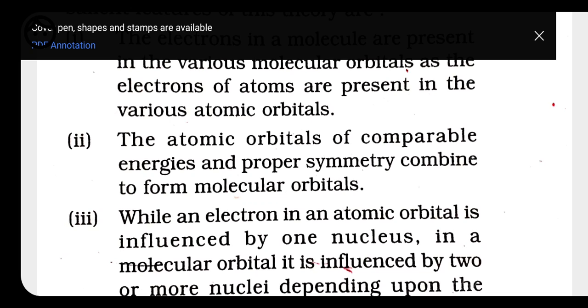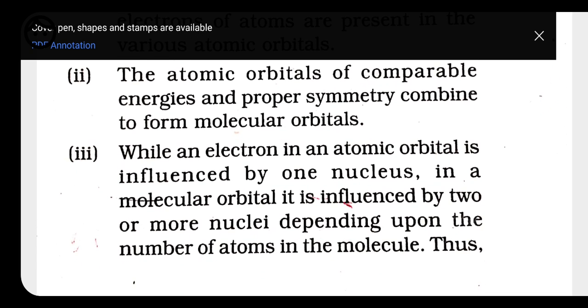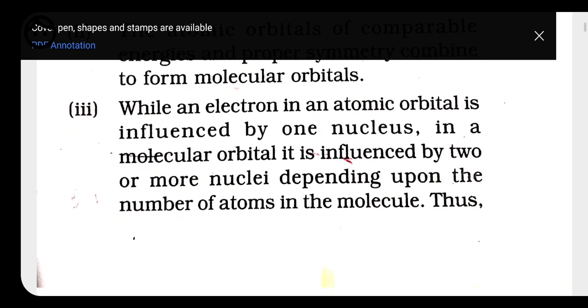Next, while an electron in an atomic orbital is influenced by one nucleus, in a molecular orbital it is influenced by two or more nuclei, depending upon the number of atoms in the molecule. An atomic orbital is always monocentric, meaning it has one nucleus, like hydrogen. But a molecular orbital is polycentric.